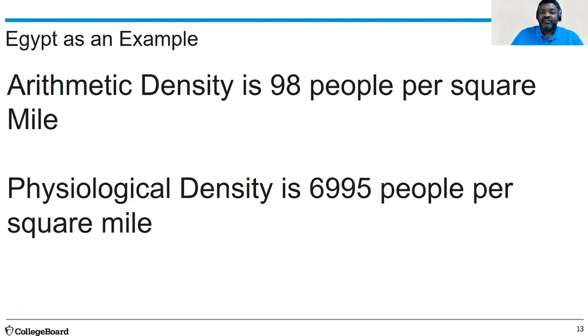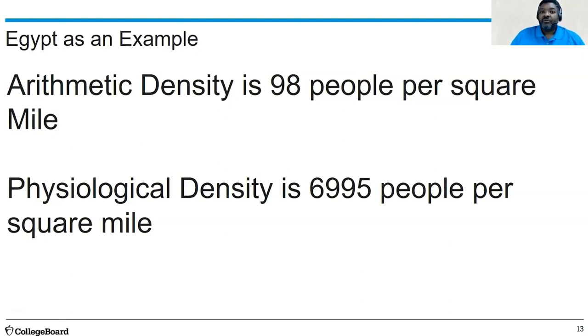But if you look at its physiological density, the number of people per unit of arable land, it goes up to 6,995 people per square mile. With that said, what does that tell us as geographers? That humans are putting a lot more stress on the land than we could commonly see by just looking at the arithmetic density. So what are countries like Egypt doing for this?